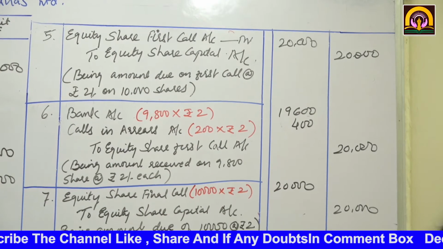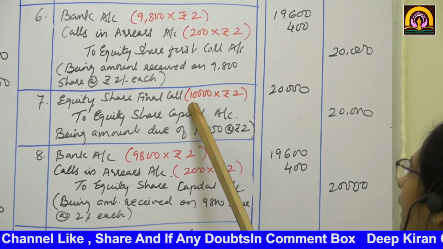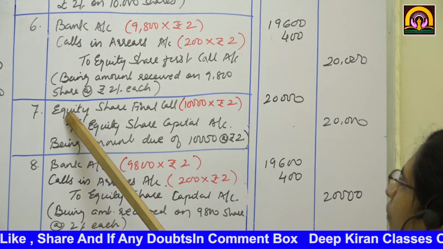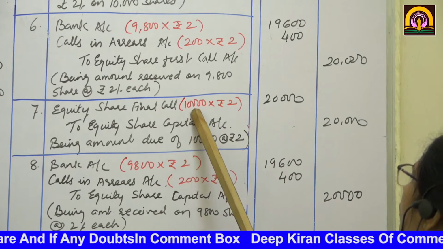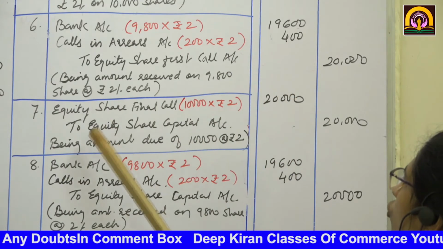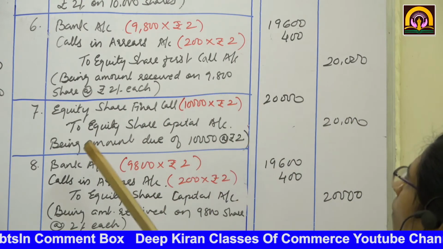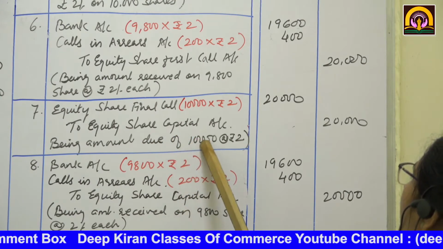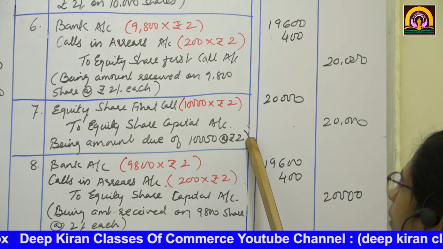Is it clear? Now see, final call is also being made to all the 10,000 shareholders. So the journal entry will be equity share final call account 10,000 into rupees 2, 20,000 to equity share capital 20,000. Being amount due of 10,000 shares at the rate of rupees 2 each.